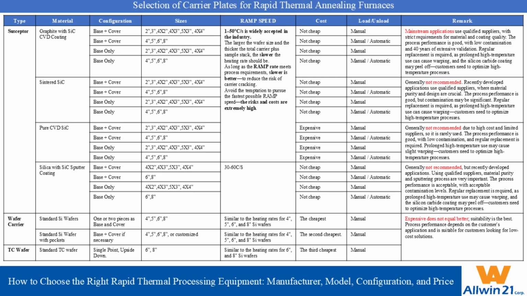You may use a susceptor, a standard silicon wafer with or without a pocket, or a standard TC wafer as your substrate carrier. Available susceptor materials include graphite with CVD silicon carbide coating, the most popular in the market. Sintered silicon carbide, pure CVD silicon carbide. Silica with sputtered silicon carbide coating.